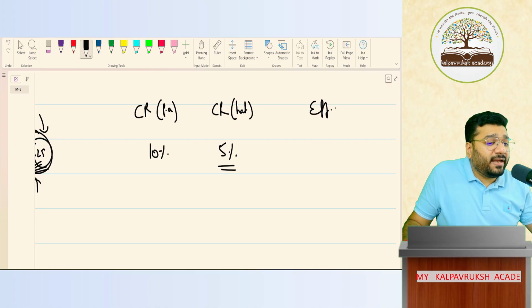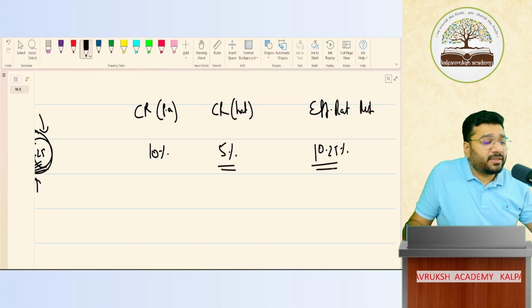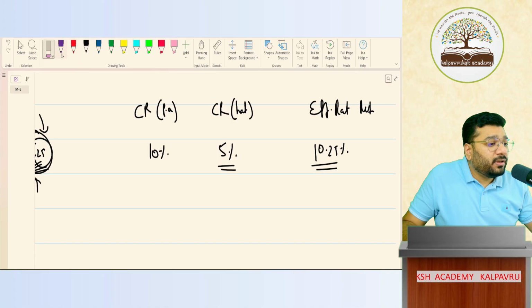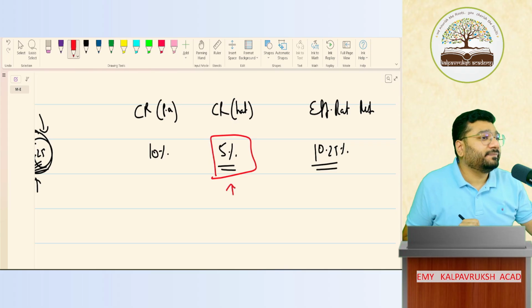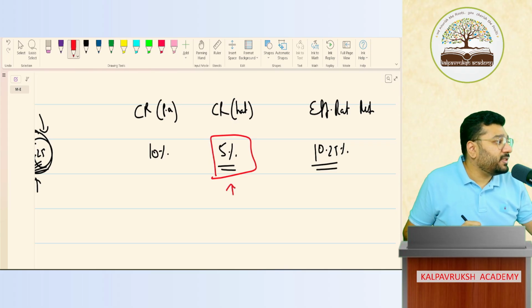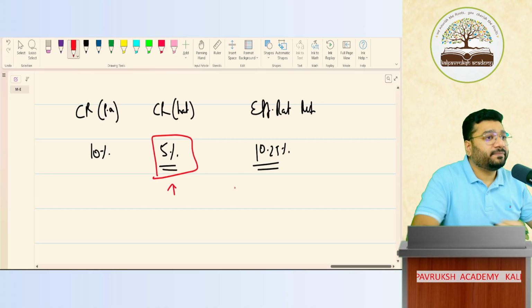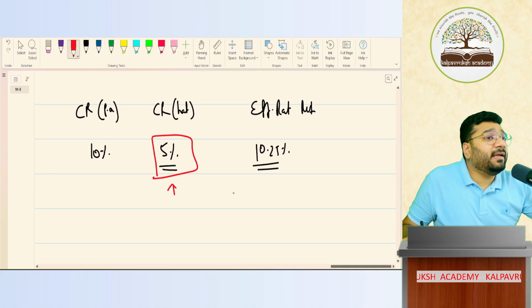What is effective rate of return? 10.25%. Okay, not okay. Now, they are asking you, what is the charging rate for half year? I want this. How do you do this? So for that, there is one mathematical formula.